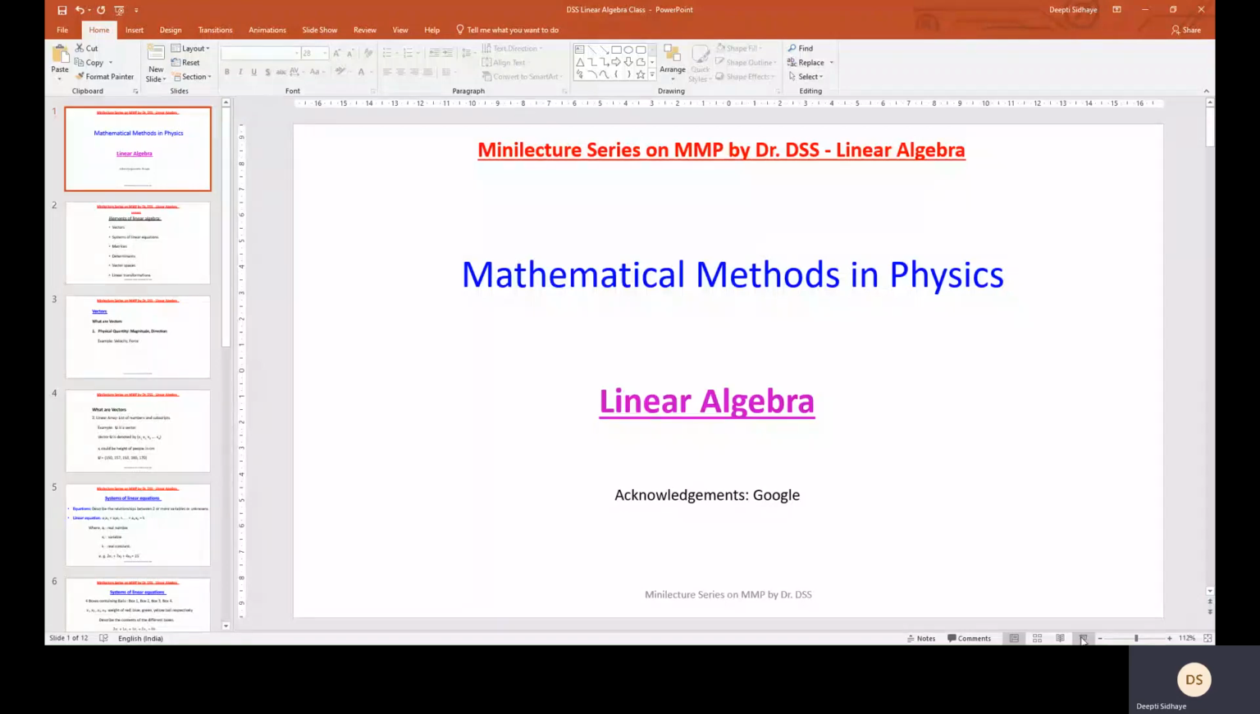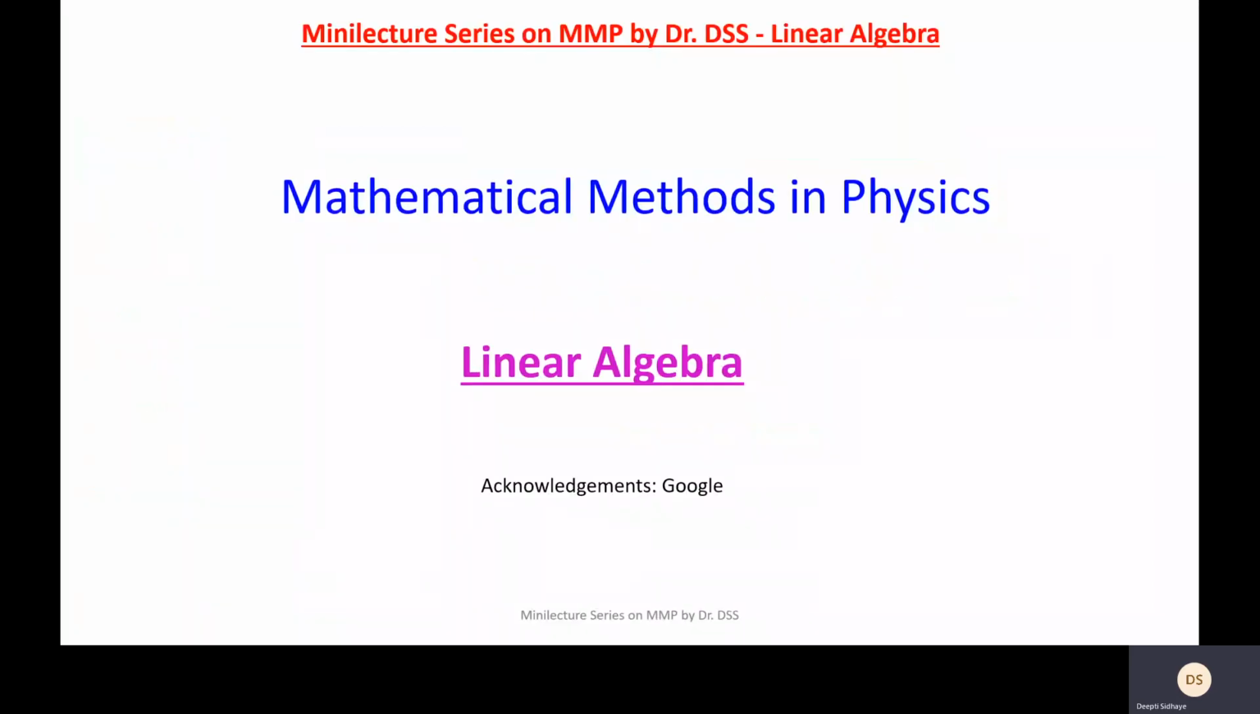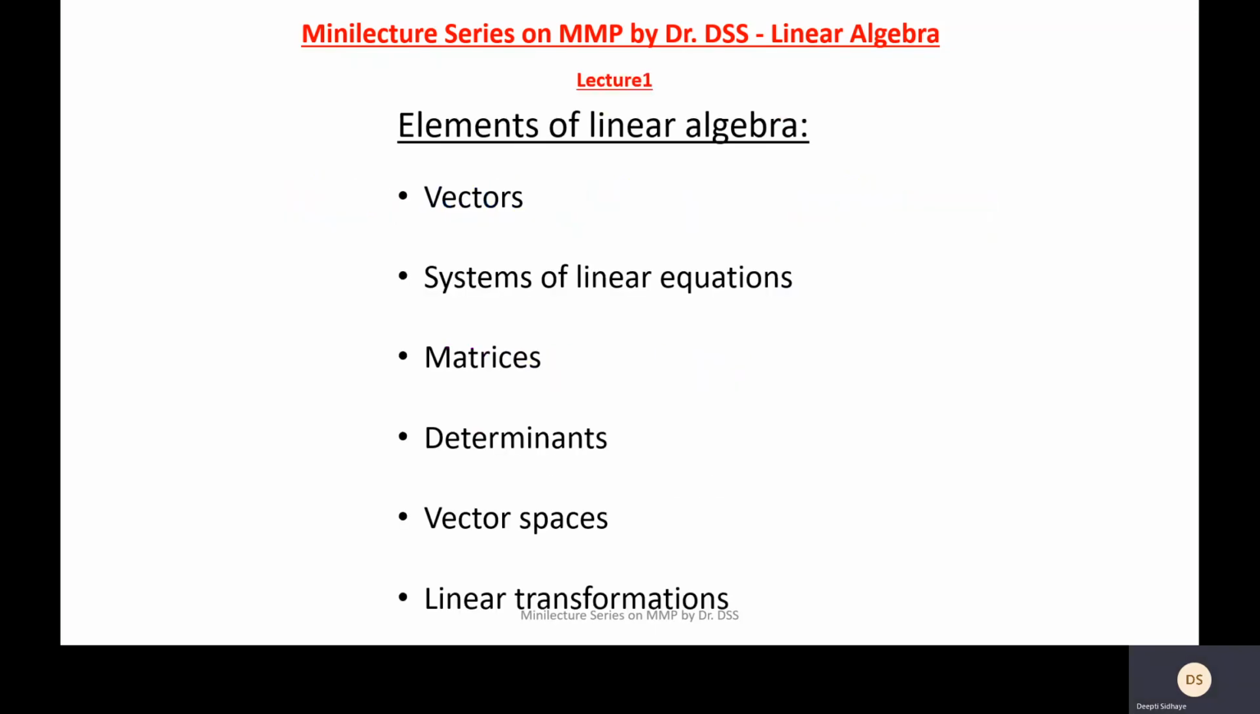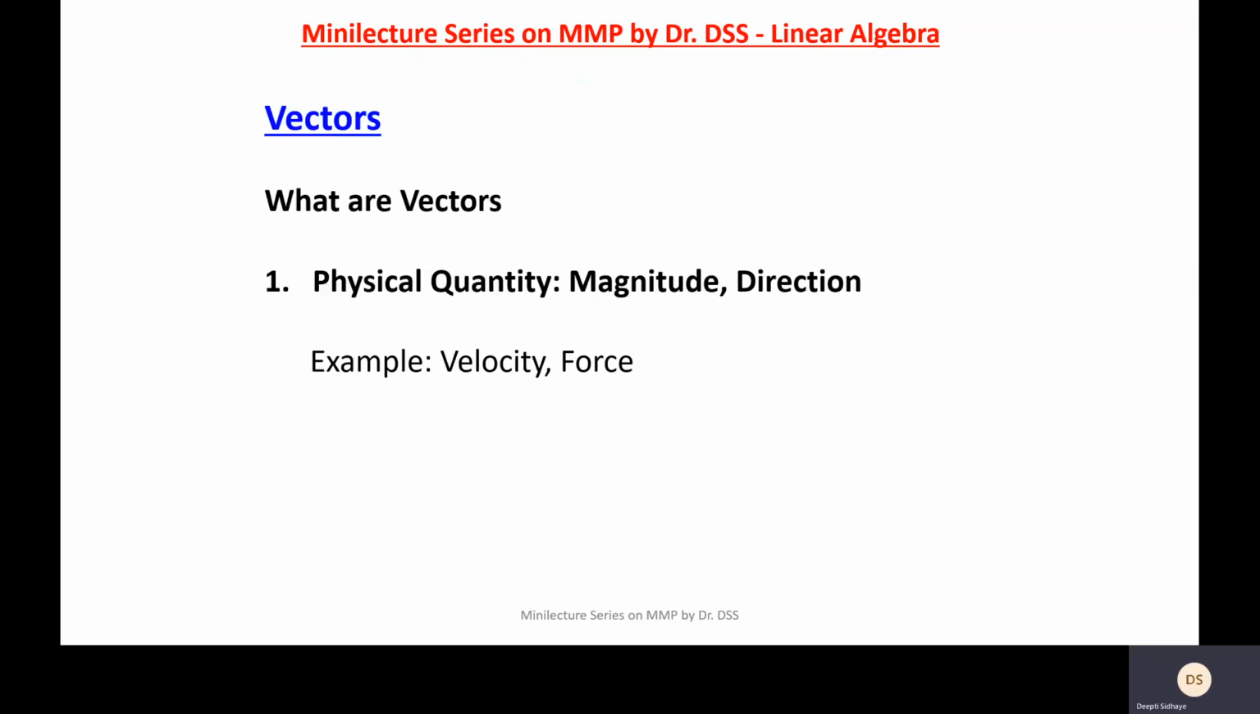And we are going to talk about mathematical methods in physics. In that, we are going to begin with an important topic titled linear algebra. Now, there are certain important elements of linear algebra, such as vectors, systems of linear equations, matrices, determinants, vector spaces, and linear transformations. Let us begin with vectors.